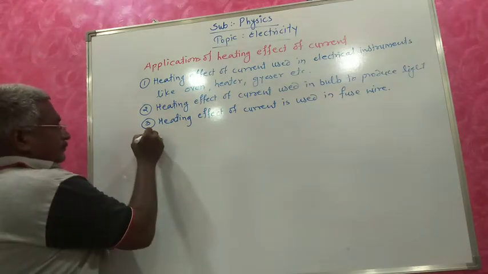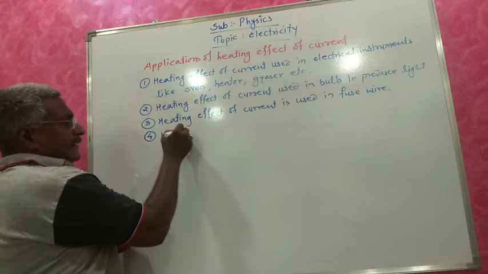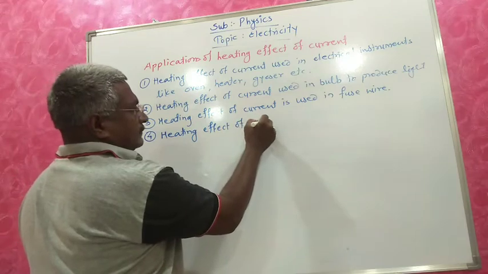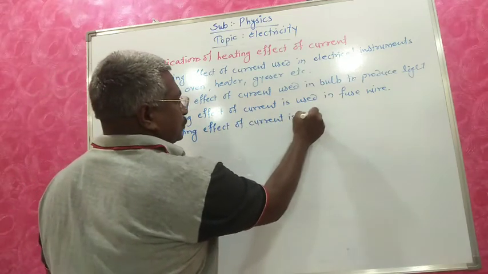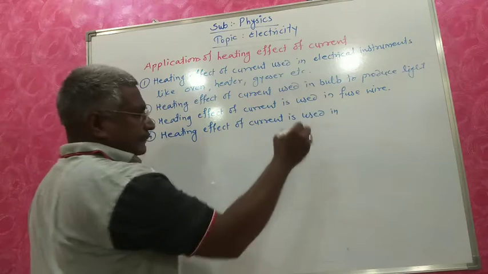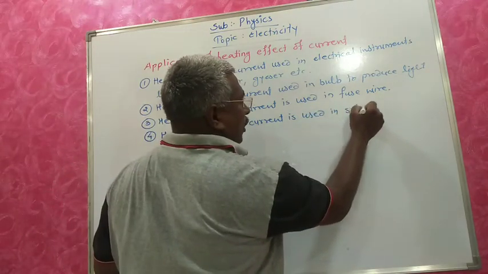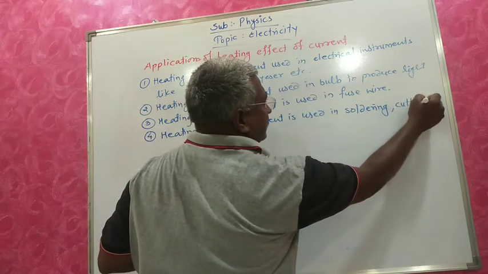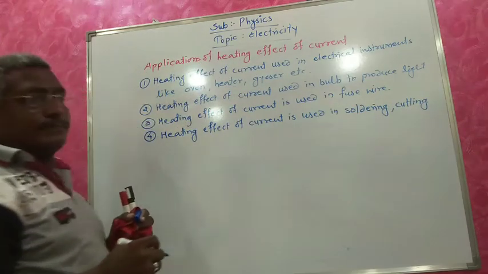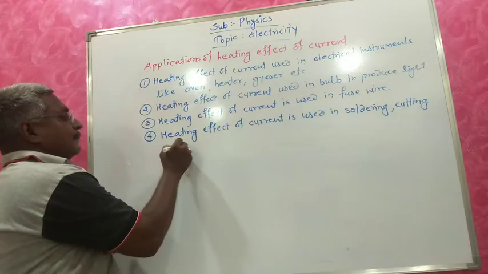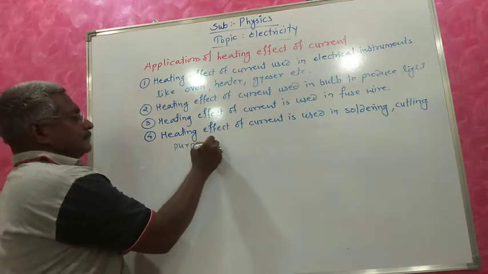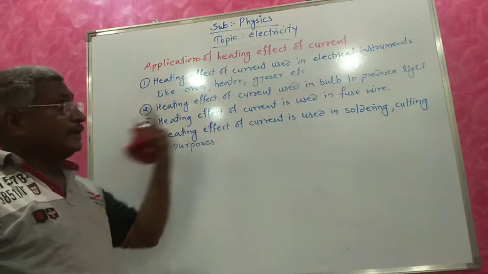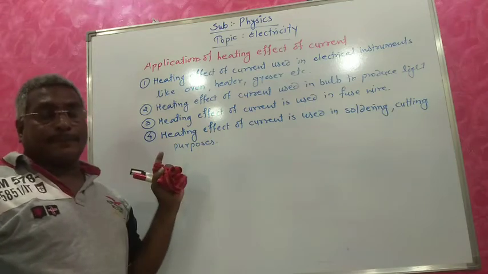Fourth, heating effect of current is used in soldering, cutting purposes. For what purpose is it used? Heating effect of current is used in soldering and cutting purposes.